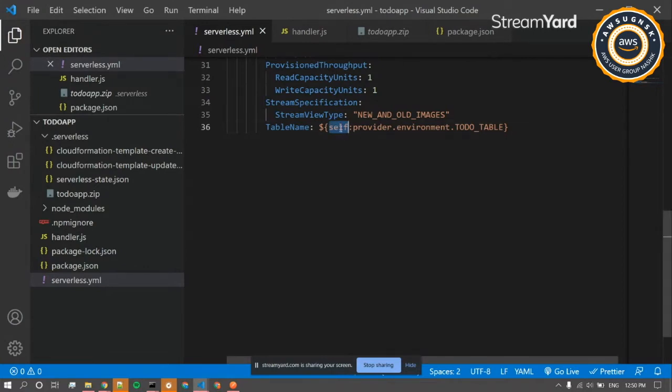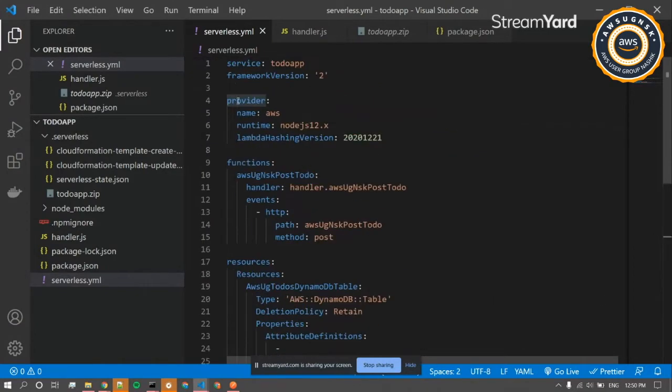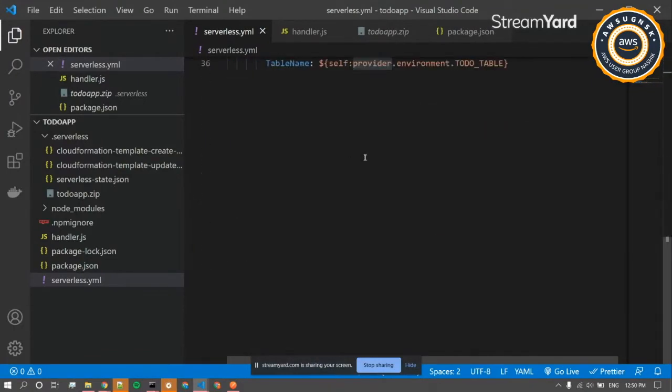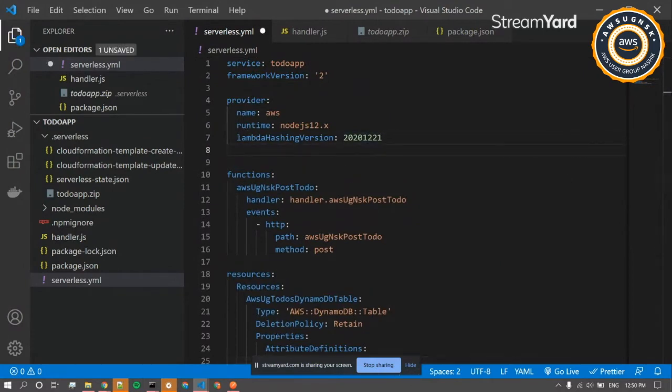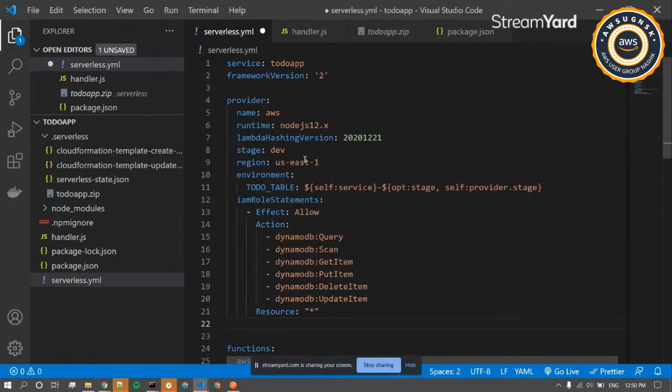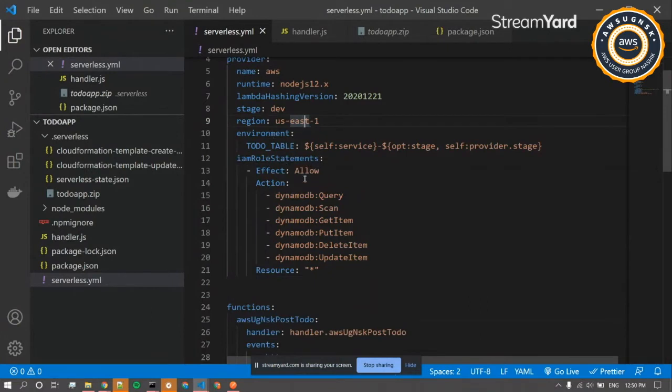Under that self, we have the provider. So self, the self-referential variable, then provider, then the environment. Under that we have the environment. Yeah, fine, we forgot to add the environment. I'll just quickly copy that and add it under here. Okay, I'll just quickly explain all of this to you.